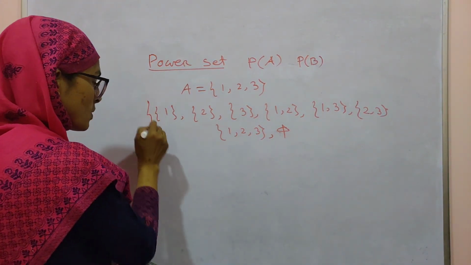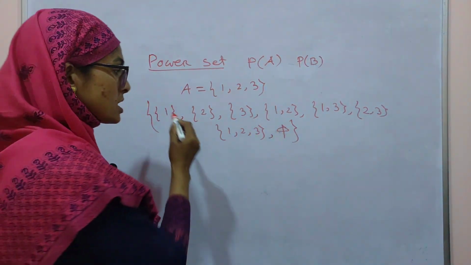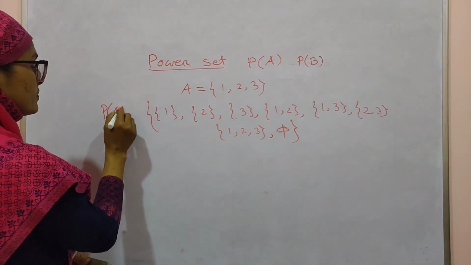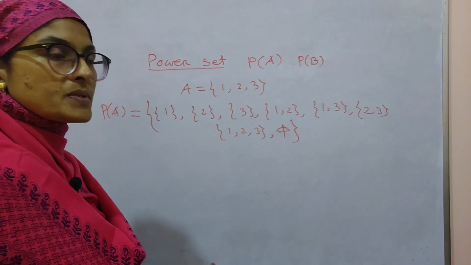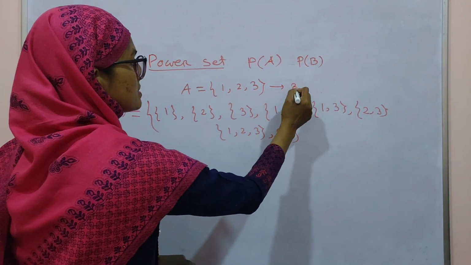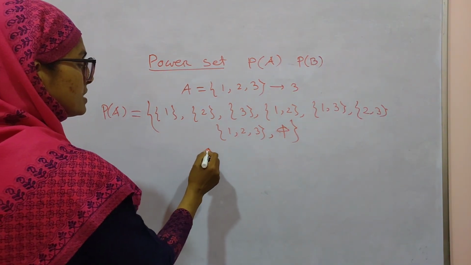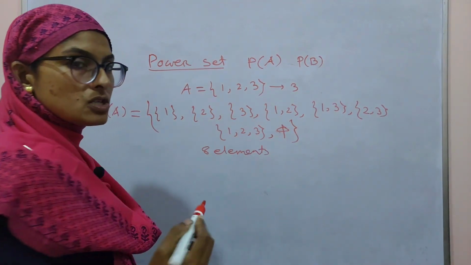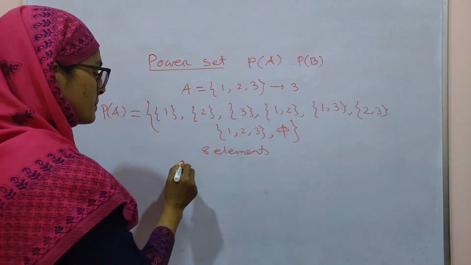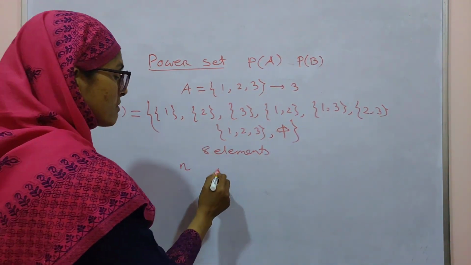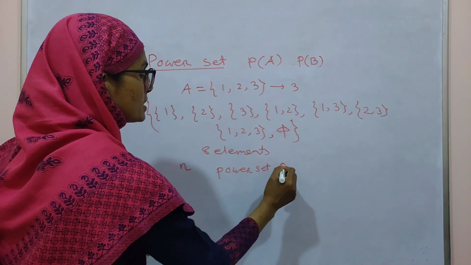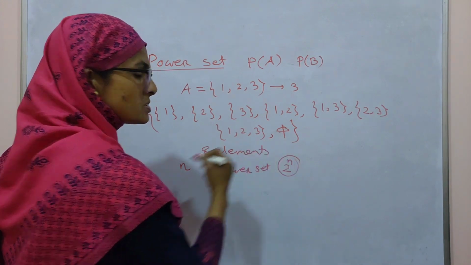The set of all subsets is called the power set. Here A has 3 elements and its power set has 8 elements. So remember this: if a set has n elements, then the power set has 2 to the power n elements.